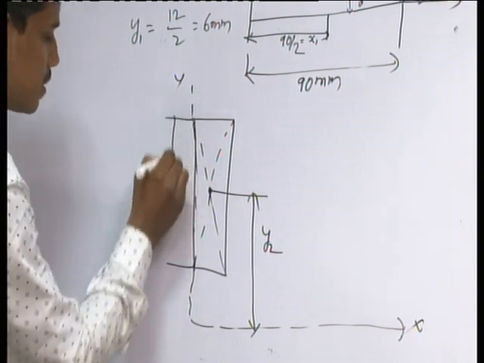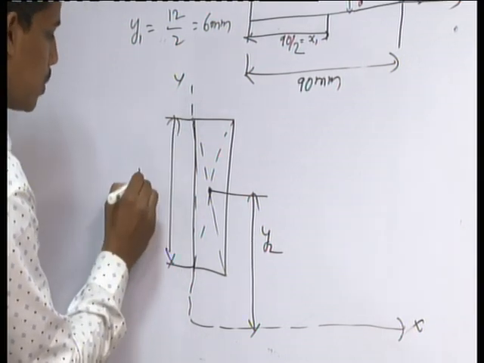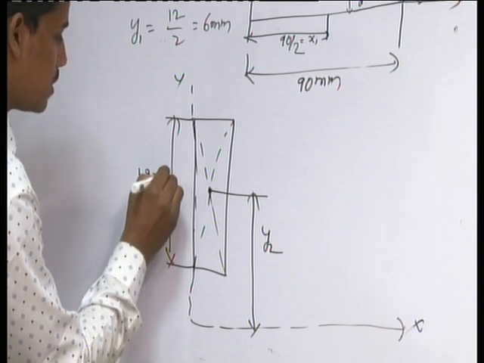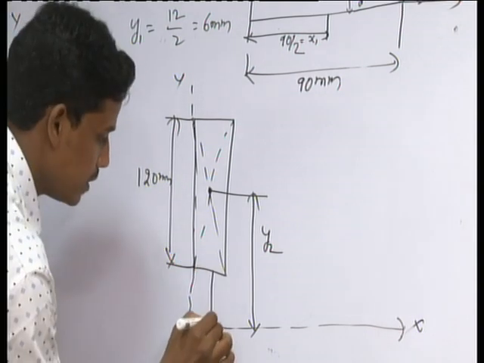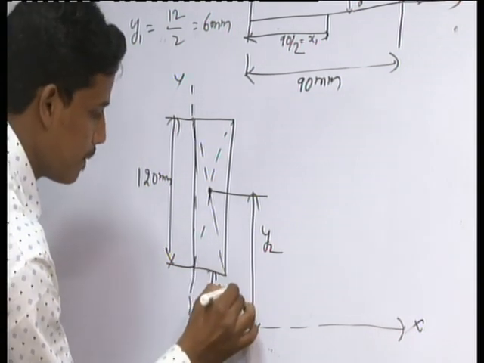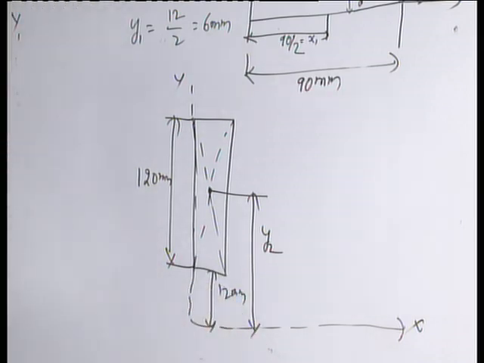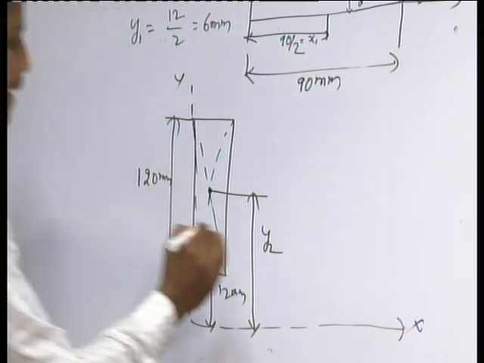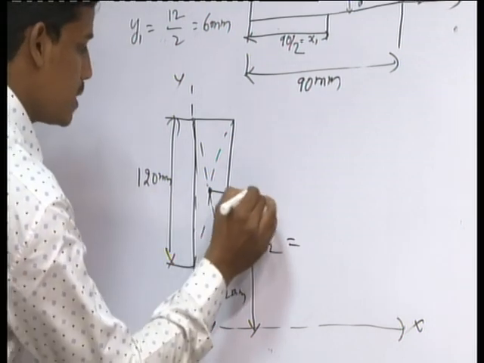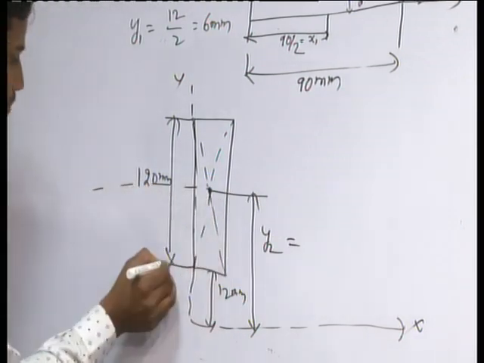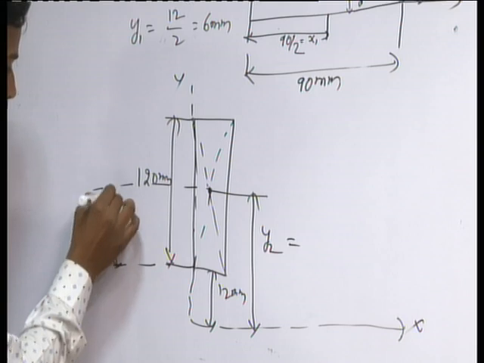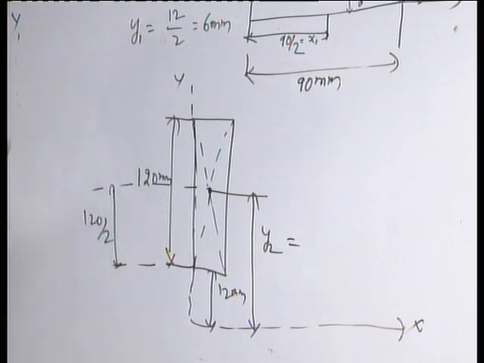Here the total length is 120, and this distance is 12 mm. So y2 is equal to 120 divided by 2, because the CG lies exactly at the center.